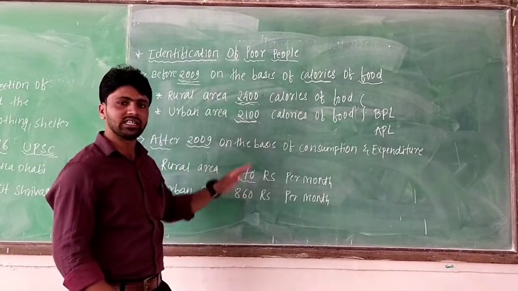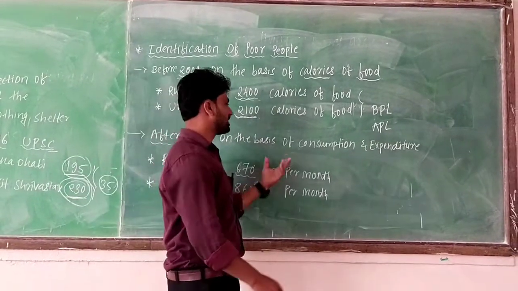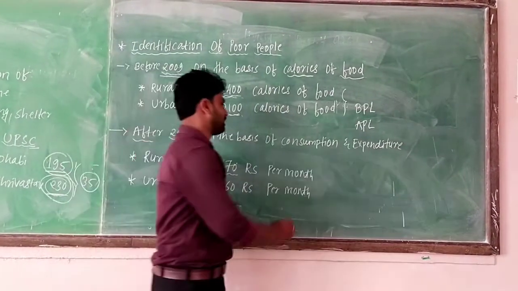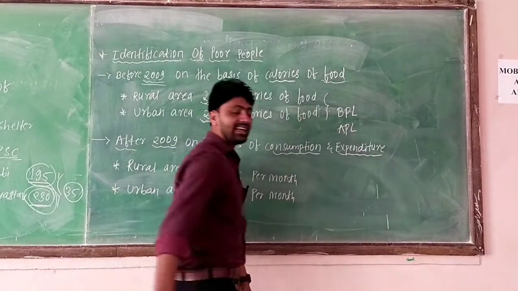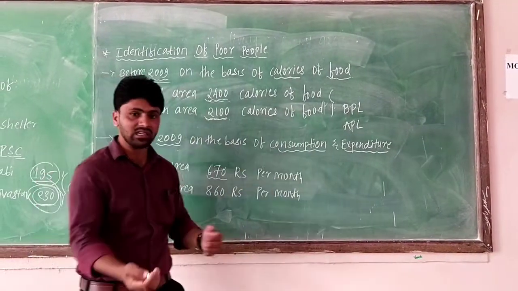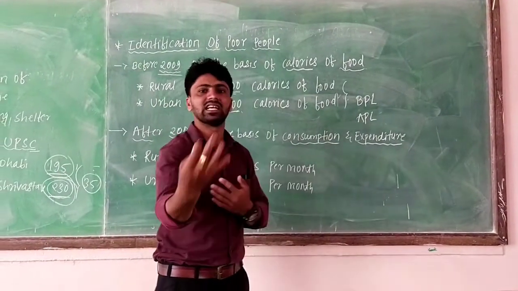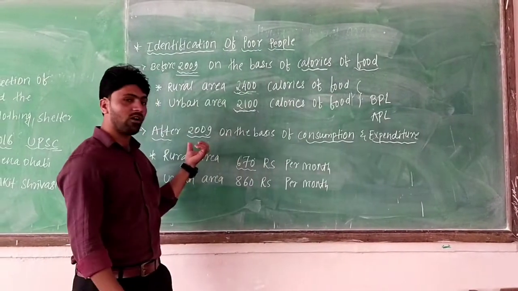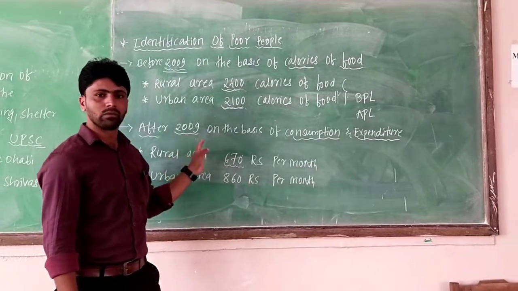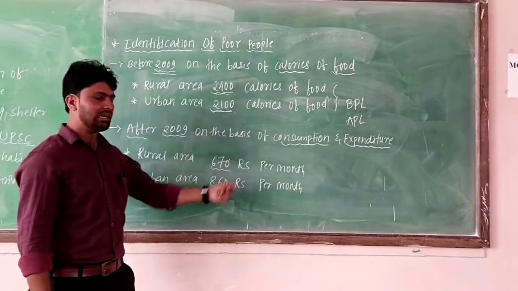After 2009, this method was changed to the basis of consumption and expenditure. Consumption means revenue, expenditure means expenses. On the basis of that, poor people were identified after 2009.